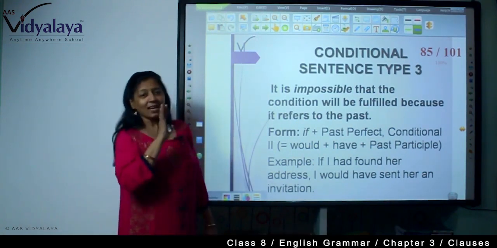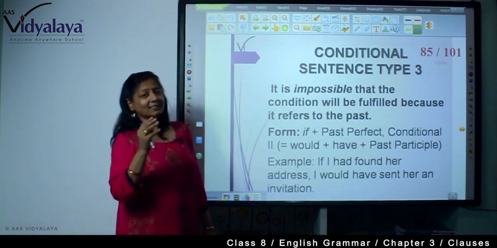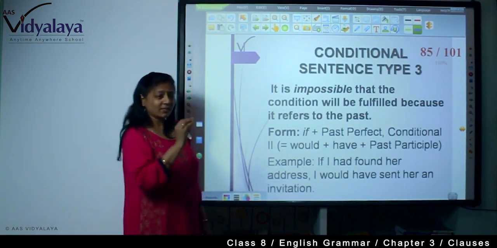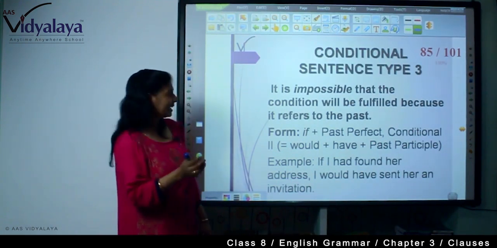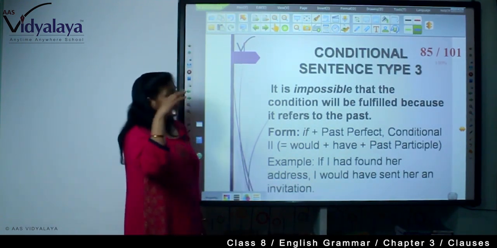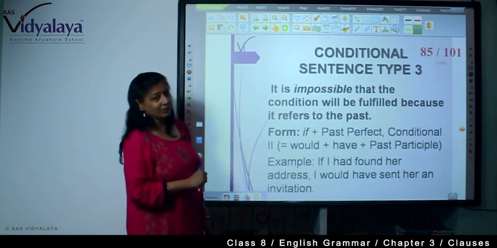That means I didn't invite the lady because I didn't have her address. When someone is asking me why I haven't invited the lady, I am saying if I had found her address, I would have sent her an invitation.